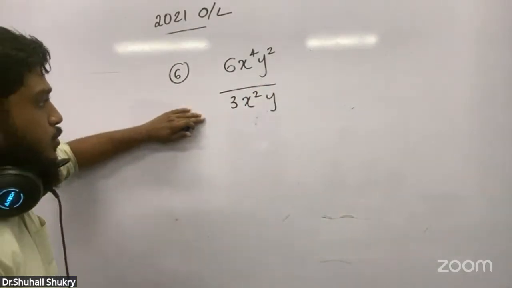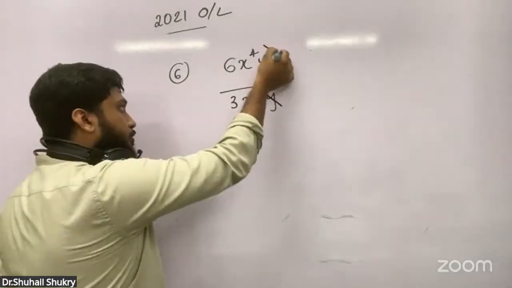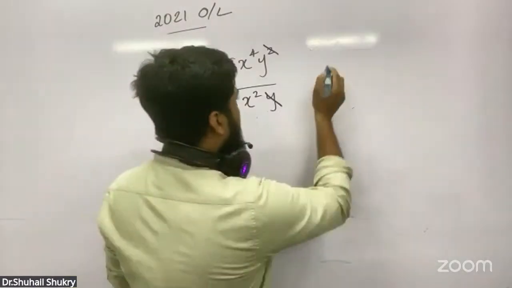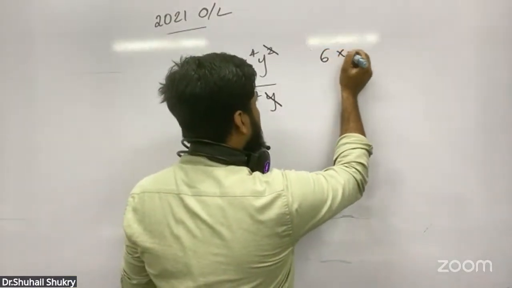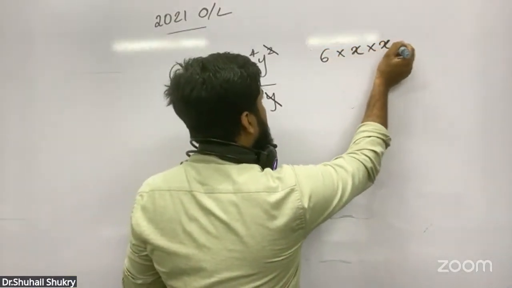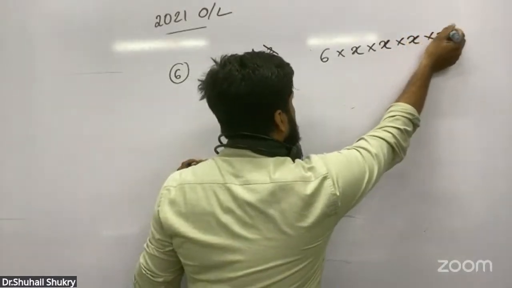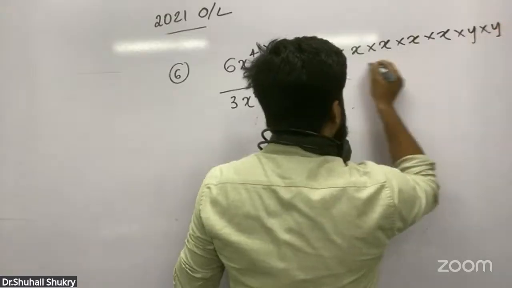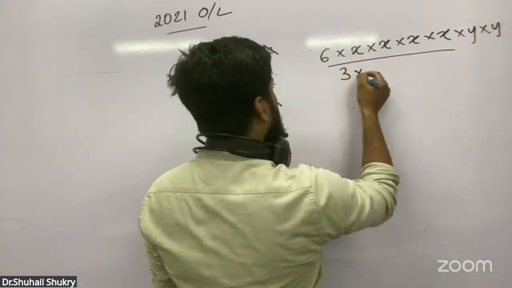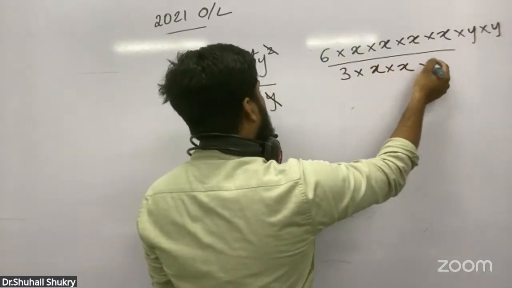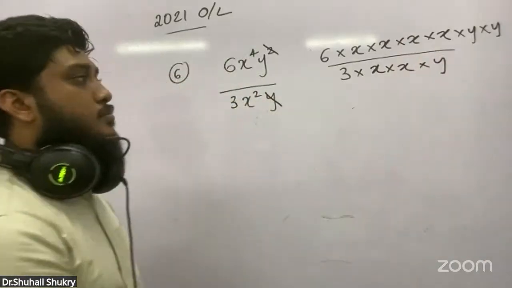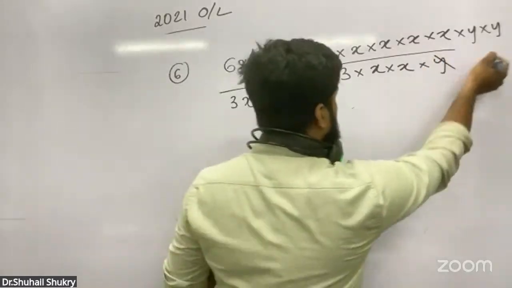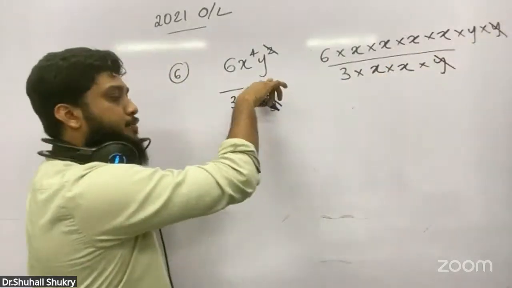What I can do? For 1 y I can cut 1 y. Again, if there is a child who can understand this, what is the actual meaning of this? 6, and how many x are here? 1, 2, 3, 4. Y to the power 2, there are 2 y's here. Divided by 3 and x squared, there are 2 x's and 1 y here. Again, 1 y and 1 y cut, that's why I got 1 y.